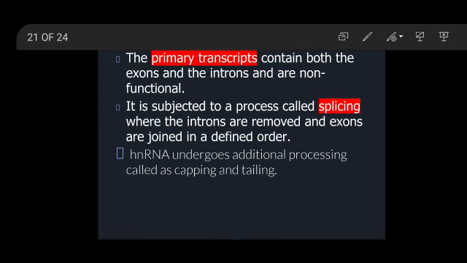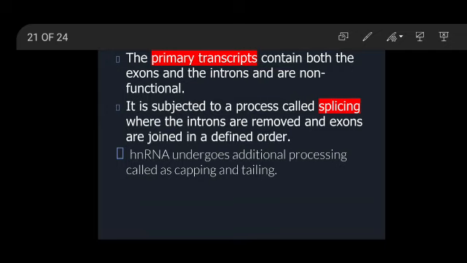This is what happens in splicing, and hnRNA undergoes additional processing called capping and tailing.